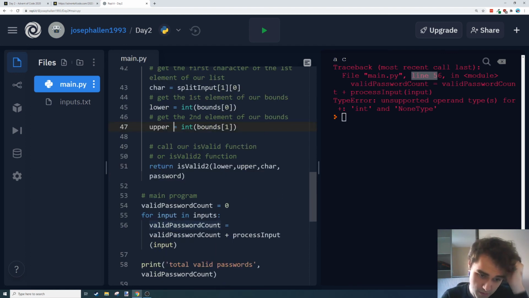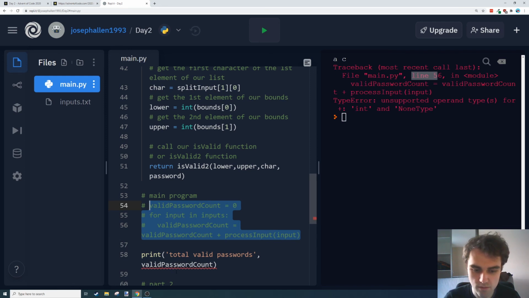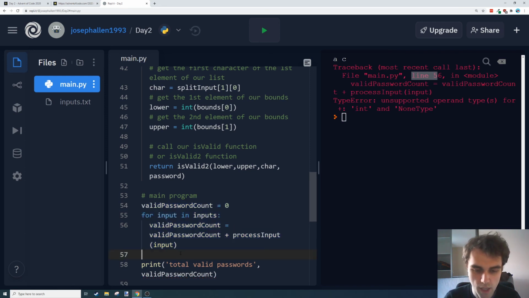And that's just a problem because we're just trying to actually do something, which let's just leave that for now. So we're just going to call the function on inputs. Process input.